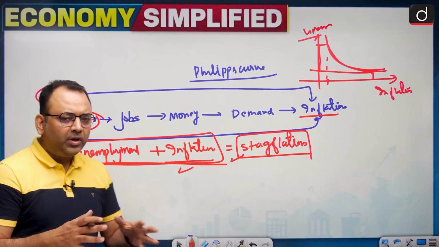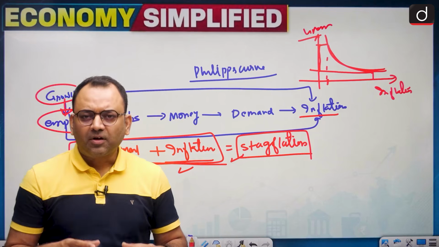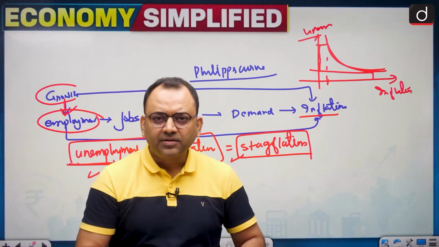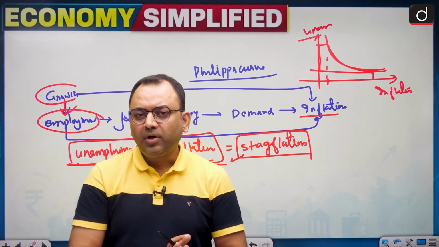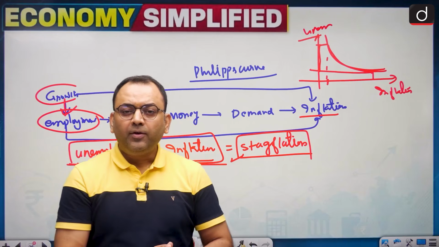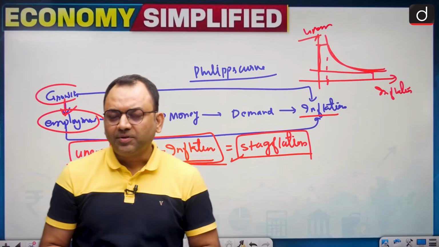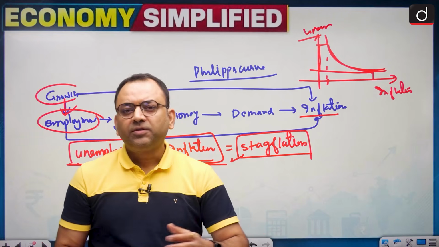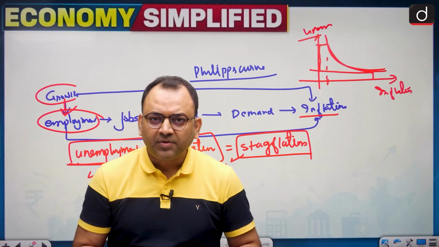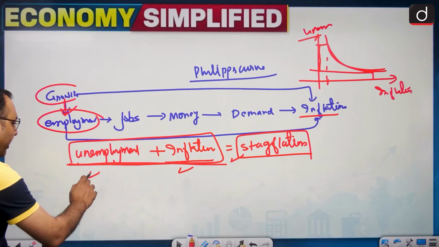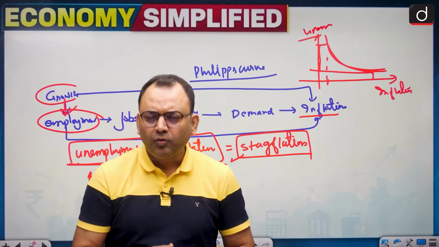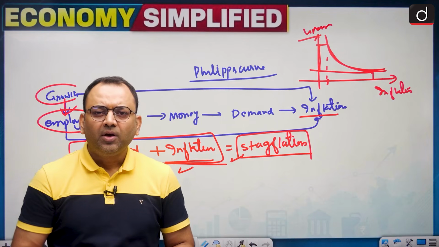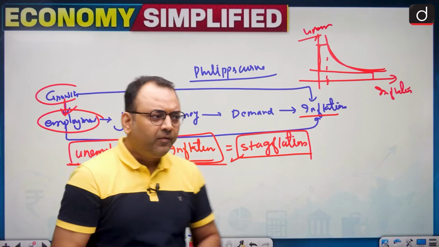Also, suppose a country is too much dependent on imported goods. Then what happens? We import the goods, we don't produce ourselves. As a result, we do have unemployment.